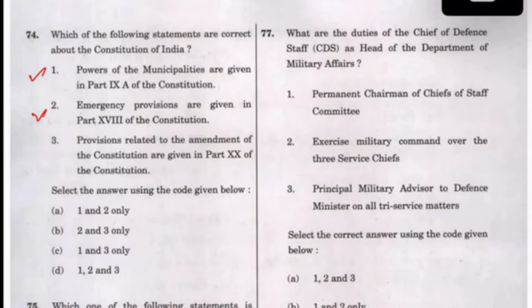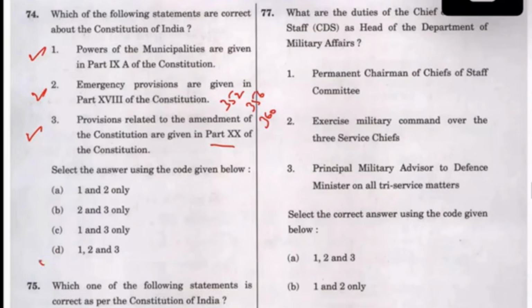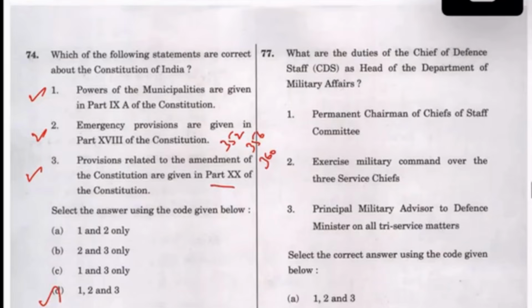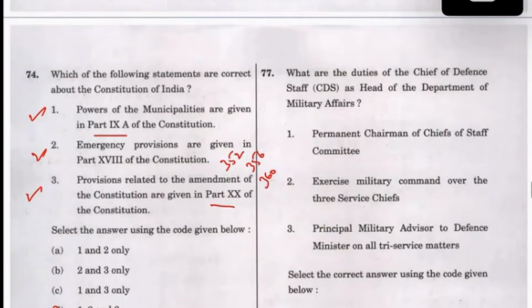Municipalities are covered in Part IX-A of the constitution. Emergency provisions, these are Articles 352, 356, 360, yes, they are there. And this is Article 380, yes, it is there. Yes, it is present in this position. So this is true. These are all factual things. I think this 2024 paper contains polity in a very factual way.